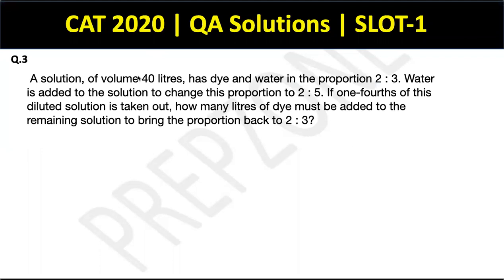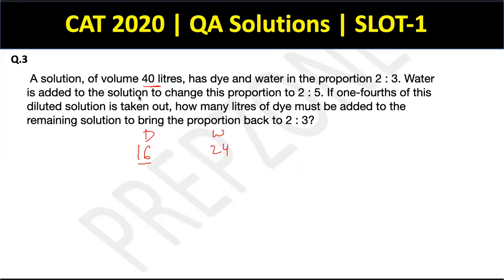A solution of volume 40 liters has dye and water in the proportion 2:3. So this question seems to be of alligations and mixtures or ratio and proportion for that matter. So let's say 5 parts means 40. So in total, there'll be 16 liters of what? Dye. So this is dye, this is water, this is 16 and this is 24, right?